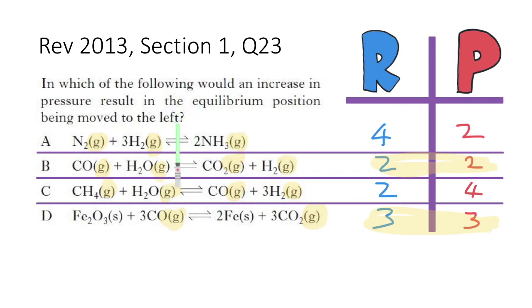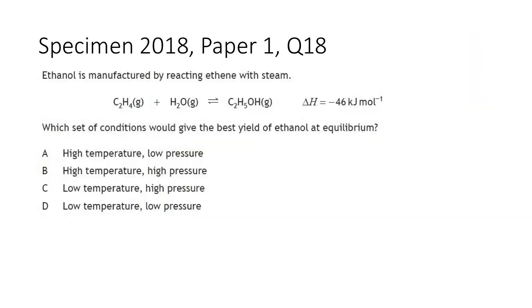We want it to shift to the left, so left must have the lowest moles of gas. Now we just have to examine our answers here, and we find that C has the lowest moles of gas. So an increase in pressure will shift the equilibrium of this reaction over to the left.